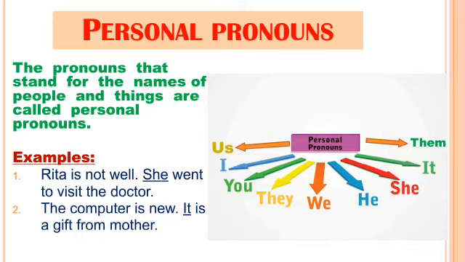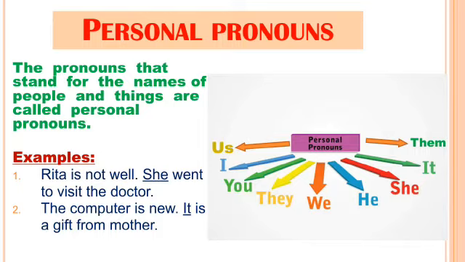We can also divide personal pronouns into three kinds: first person pronouns, second person pronouns, and third person pronouns. Always remember that the person who is speaking is the first person. The person spoken to is the second person. The person spoken about is the third person.